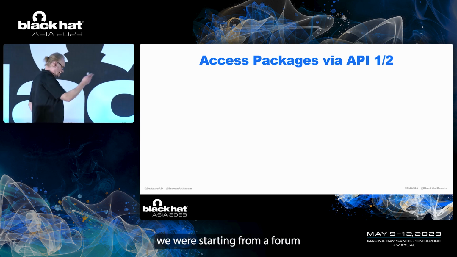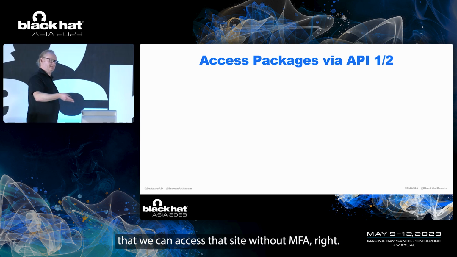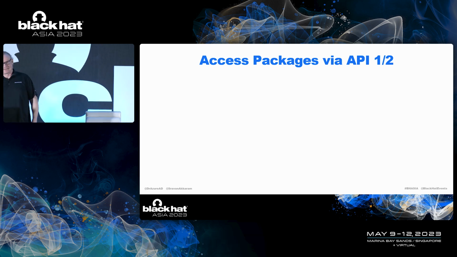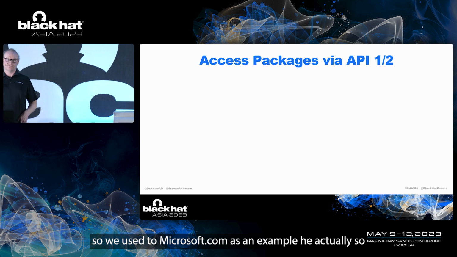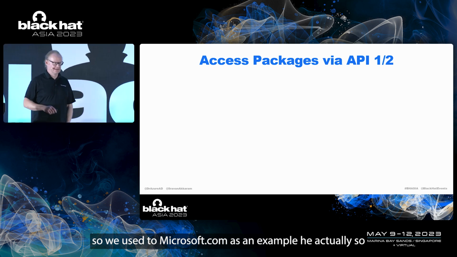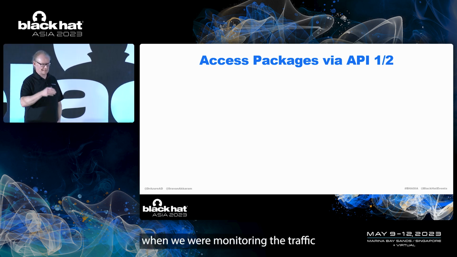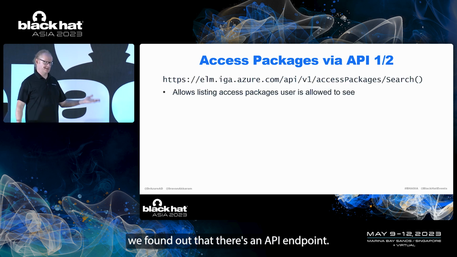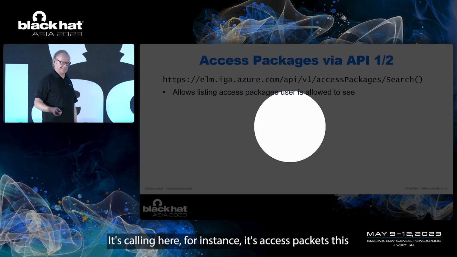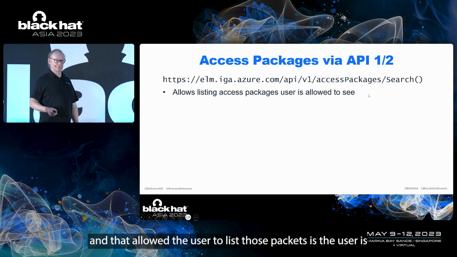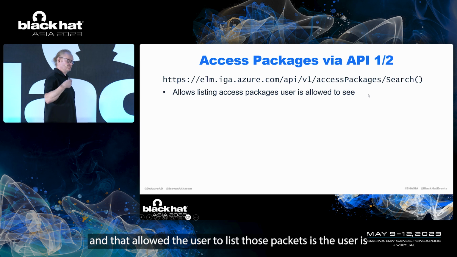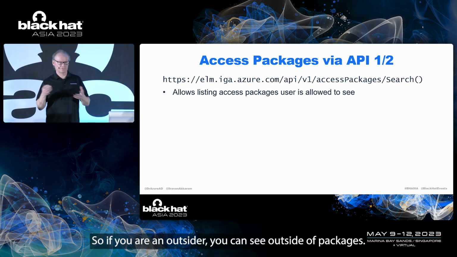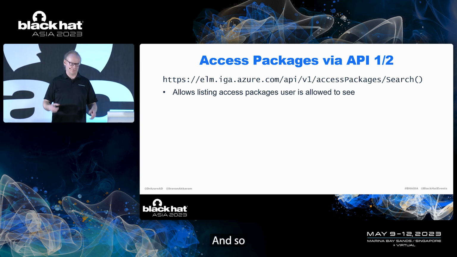When we were starting, Sravan found out that we can access that site without MFA, right? Yep, which is always nice. We used Microsoft.com as an example here. When we were monitoring the traffic between the browser and the backend, we found an API endpoint it's calling, here for instance access packages. That allowed a user to list the packages the user is allowed to see. So if you are an outsider, you can see outsider packages and so on.